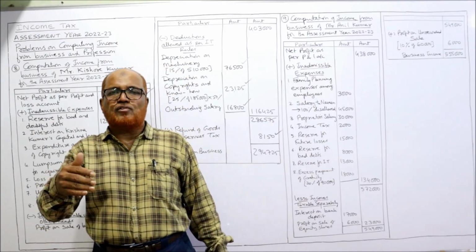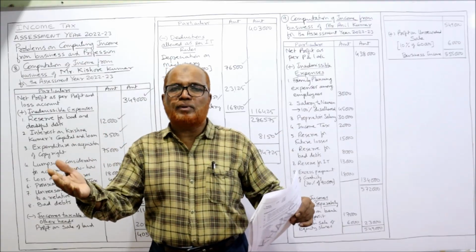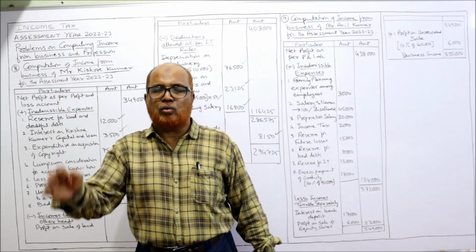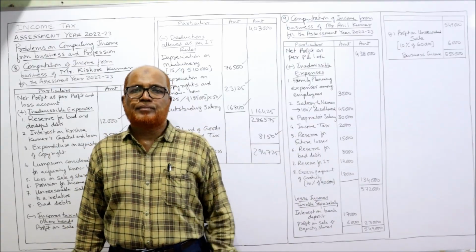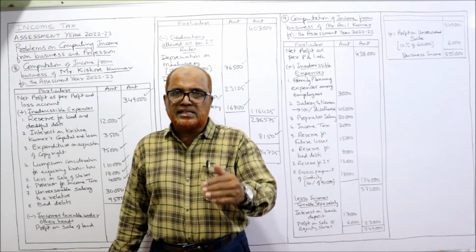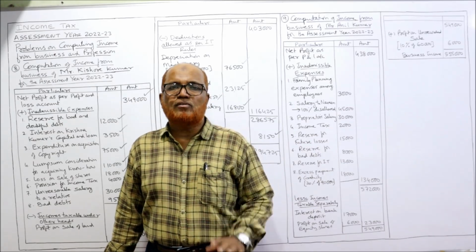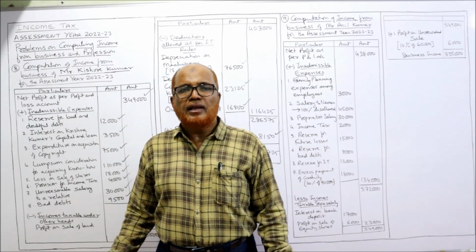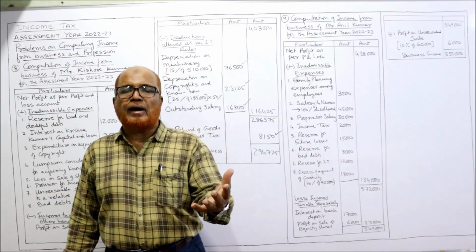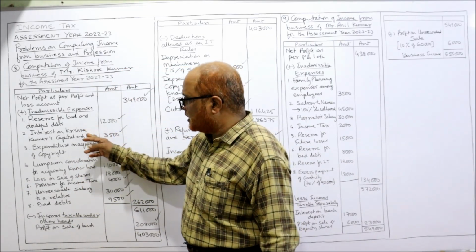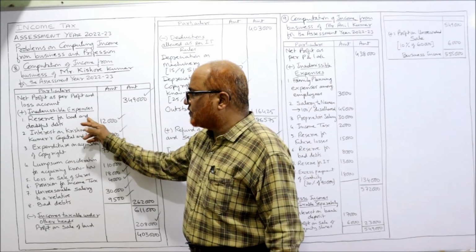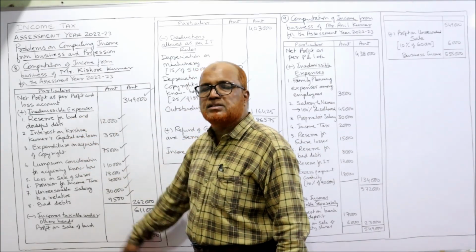Example, the purchase of copyright know-how or intangible asset. It is a capital expenditure, disallowed. Whereas depreciation at the rate of 25% is allowed. It is used for less than 6 months. So 50% of normal depreciation is allowed. Like that. Expenditure incurred on family planning among the employees, that is disallowed. No, it is not there here. Next problem it is there. Reserve for bad debts, interest on capital, all these are disallowed.